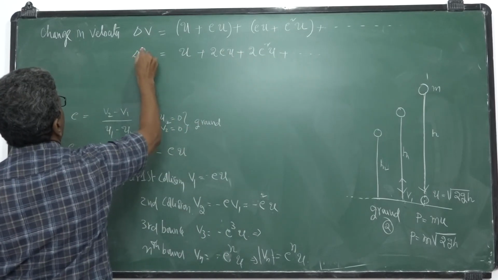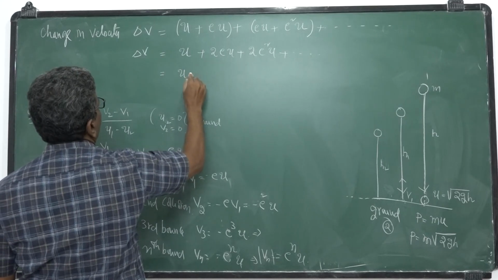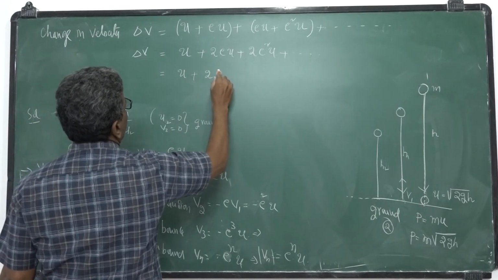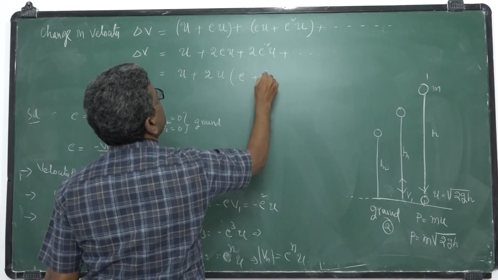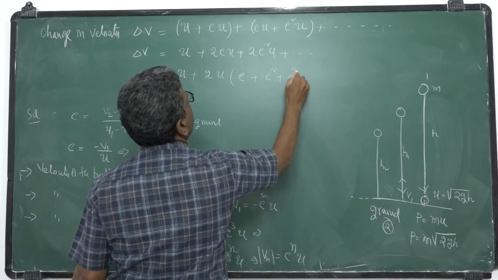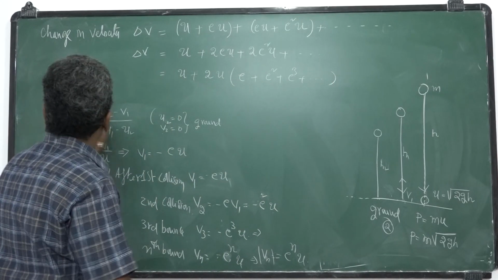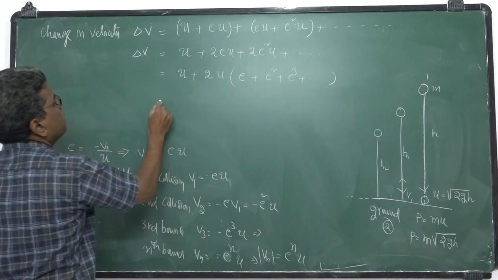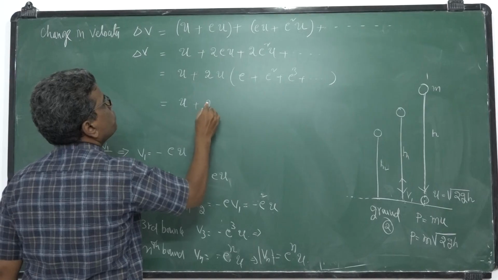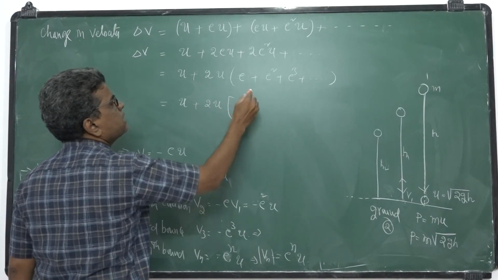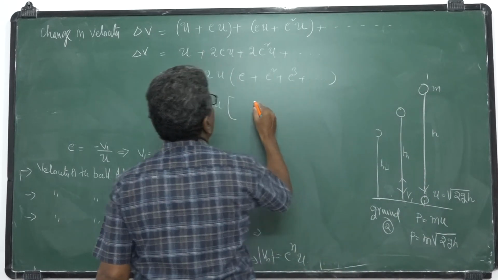So there are infinite terms: U plus 2U times e plus e square plus e cube and so on, an infinite series. You take U common, so U plus 2U times the sum of the terms in an infinite series.